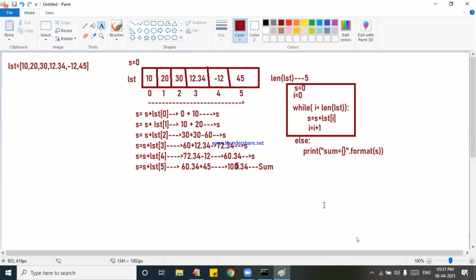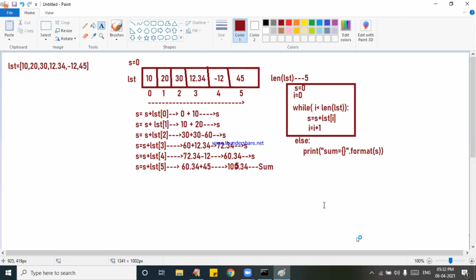Write a Python program which will find the sum of elements of a list.